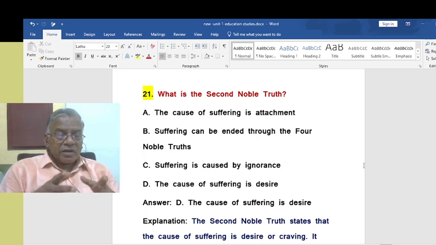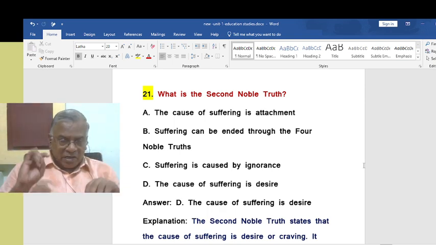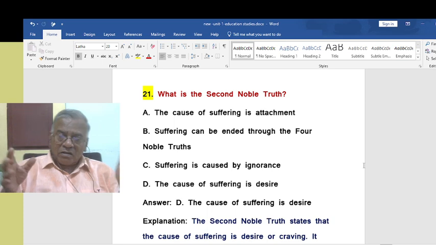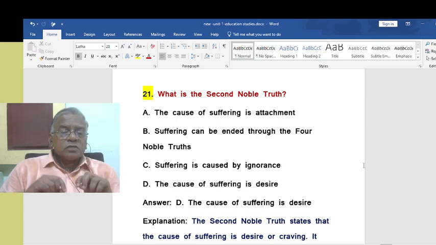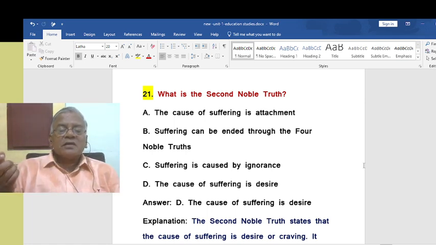Very important. But here, what is the second noble truth? That is the cause of suffering is desire. There is suffering. That is the first noble truth. There is suffering. Whether you like it or not, there is suffering in the world. That is the first truth. The second truth is the cause of suffering is desire. What is the cause for suffering? That is desire. Greed, in other words.